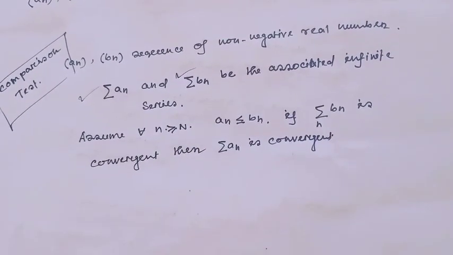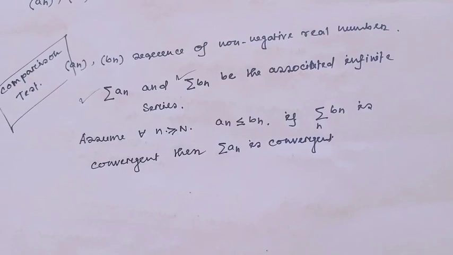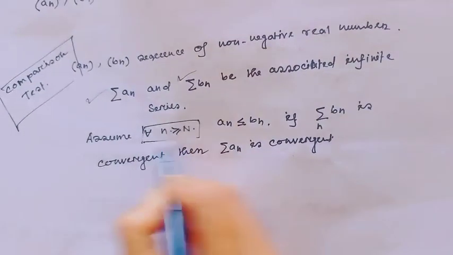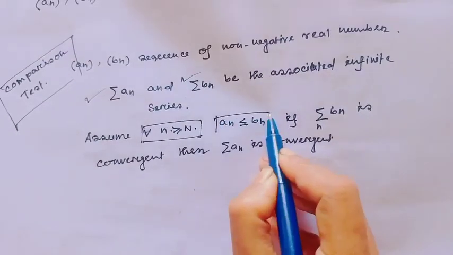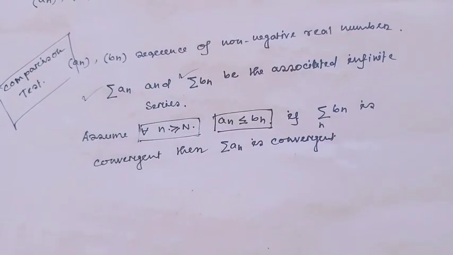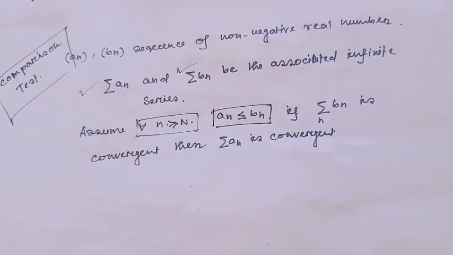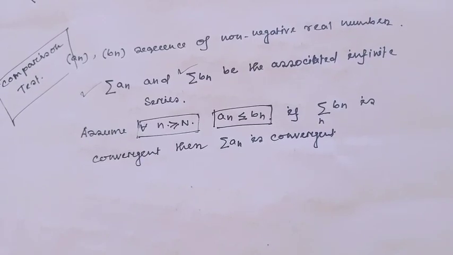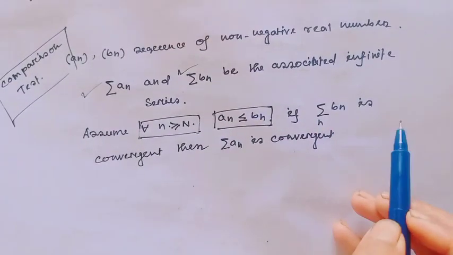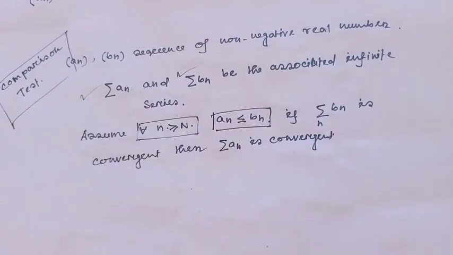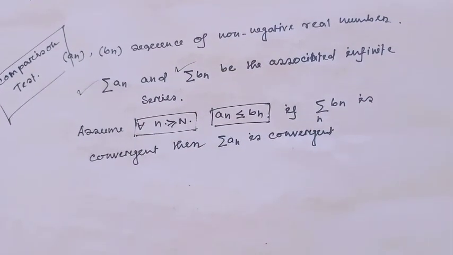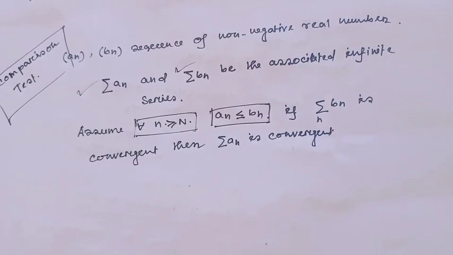Assume for all n greater than or equal to capital N, an is less than or equal to bn. And the statement is, if the series bn is convergent, then the series an is convergent. This is the statement of the comparison test.